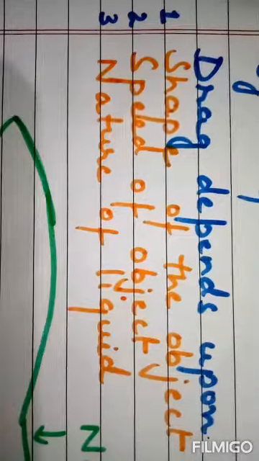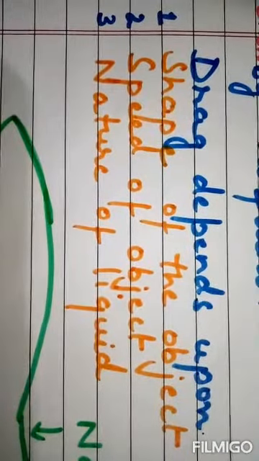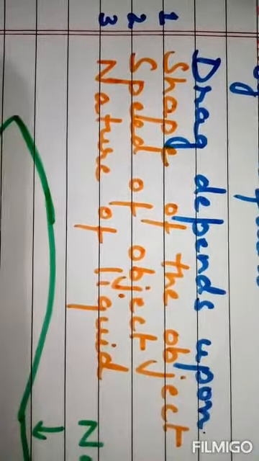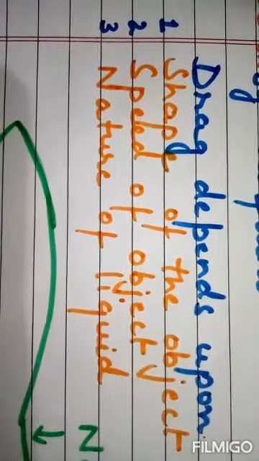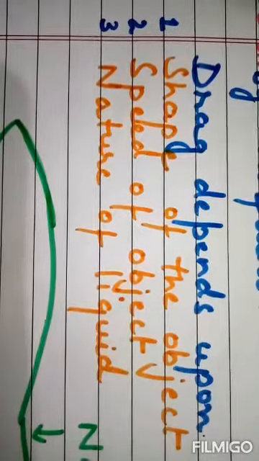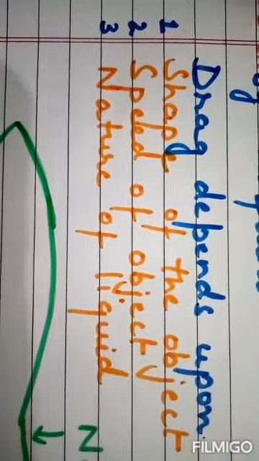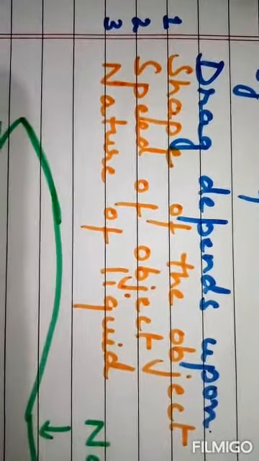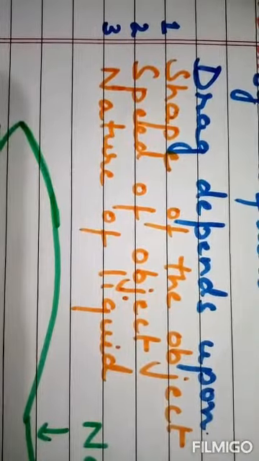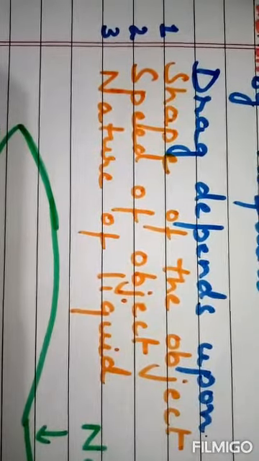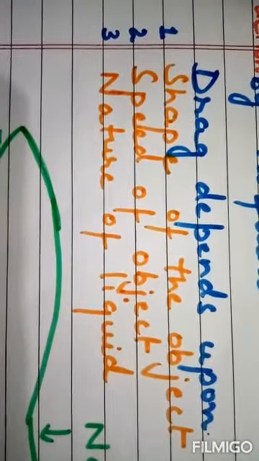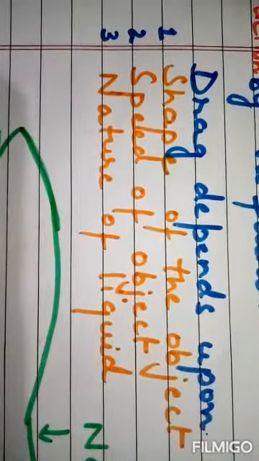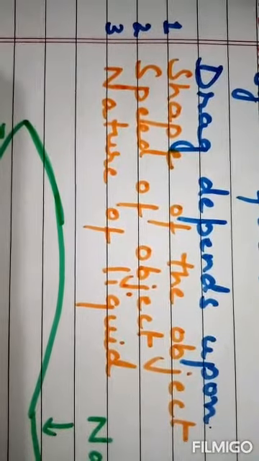The third factor on which this drag depends is the nature of the liquid. The drag created by the fluid depends on its density and viscosity. Let us know what is the meaning of dense and viscous.